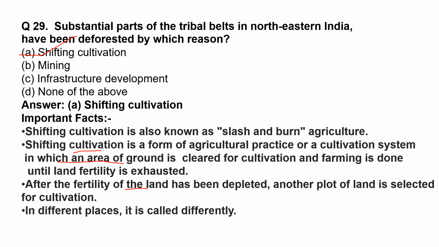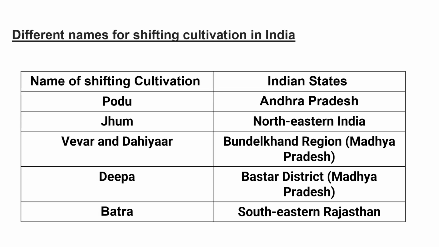In different places, it is called differently. Let us see some different names of shifting cultivation in India. Podu in Andhra Pradesh, Joom in northeastern India, Bewar and Dahiya in Madhya Pradesh, Deepa in Madhya Pradesh, Batra in southeastern Rajasthan.